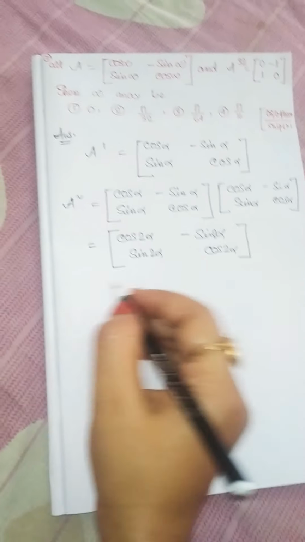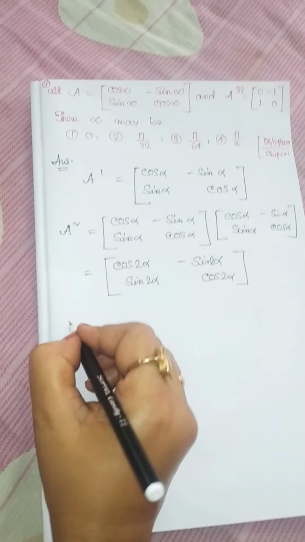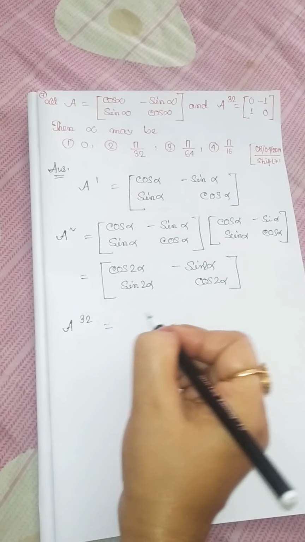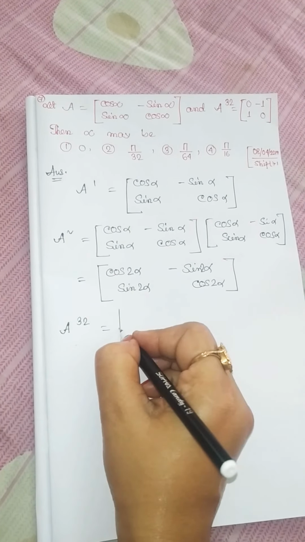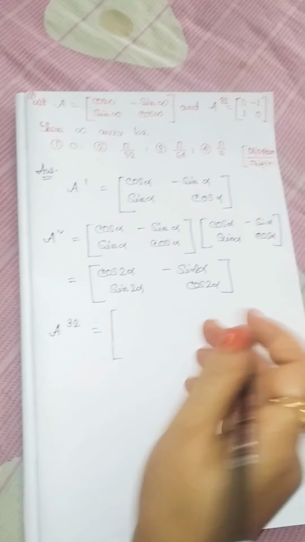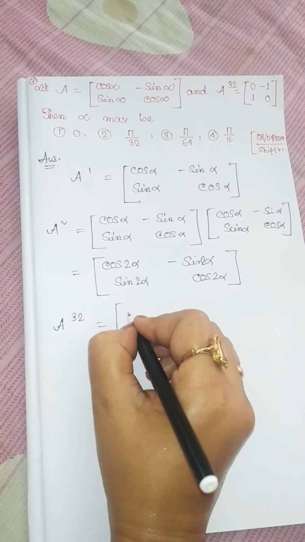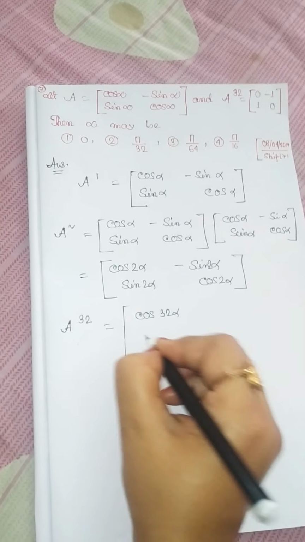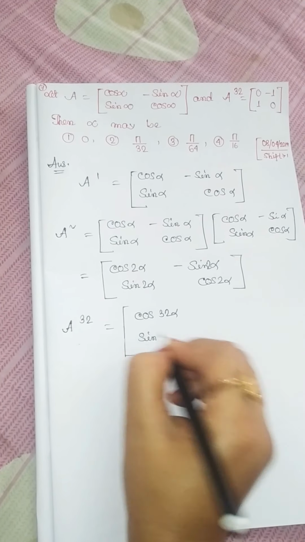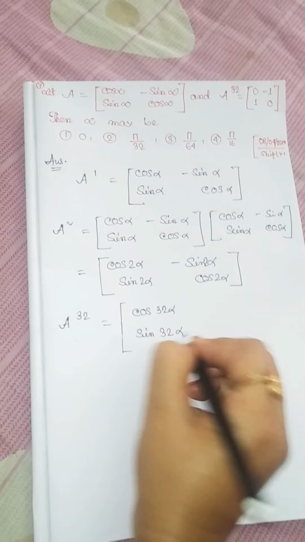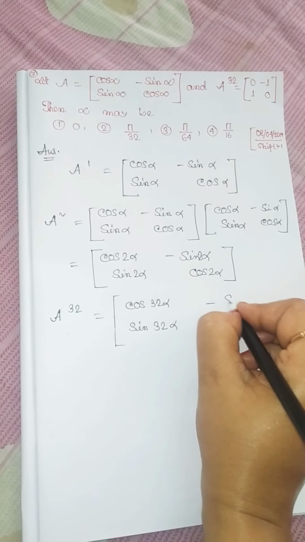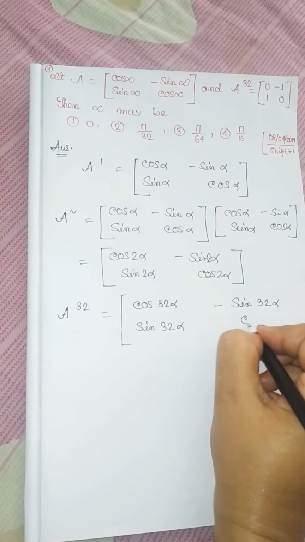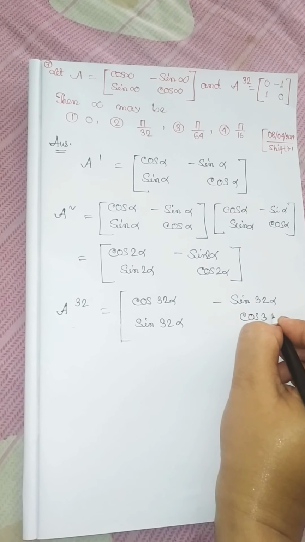Similarly, we may say A32 is equal to, using this index, cos of 32 alpha, sin of 32 alpha, minus sin of 32 alpha, cos of 32 alpha.